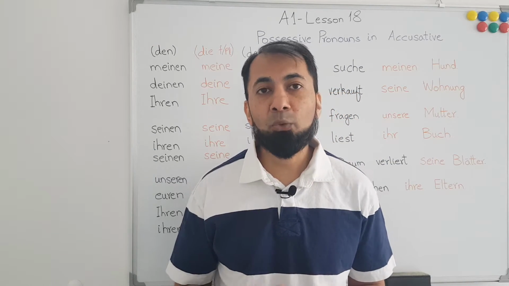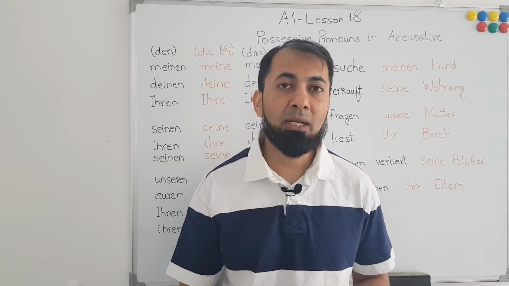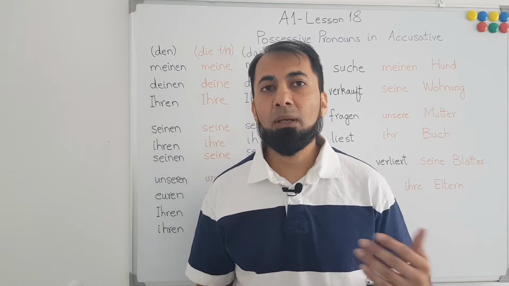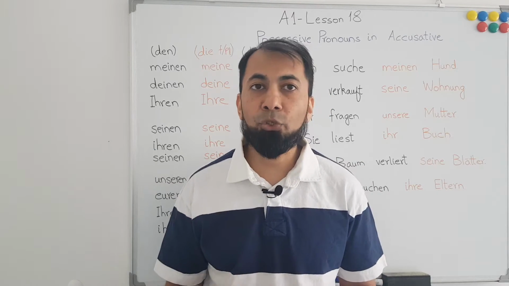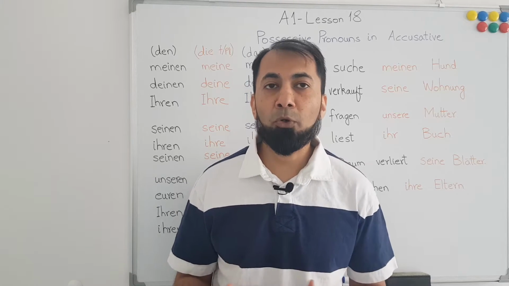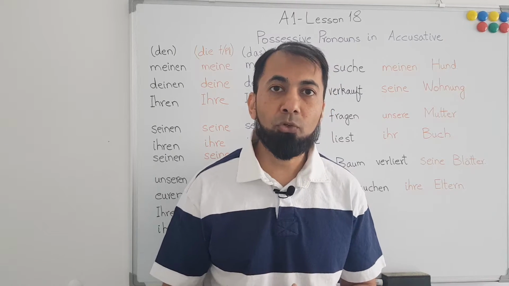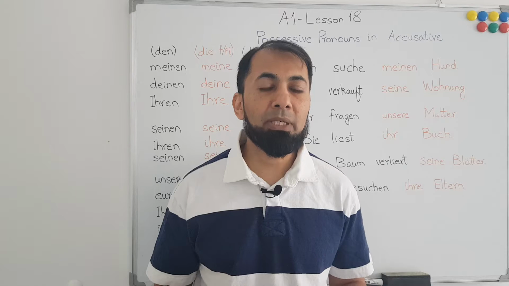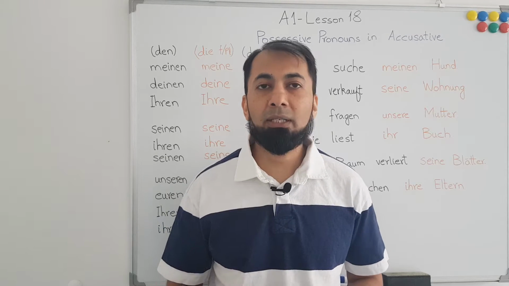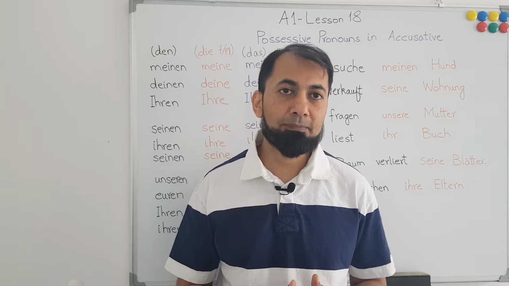Possessive pronouns are those pronouns which show a possession for something or someone. Like we say my house, my car, your apartment, etc. So these are the possessive pronouns for things, and possessive pronouns can also be used for people or a person, like your uncle, my mother, his daughter, etc. So these can be used for things or for persons.